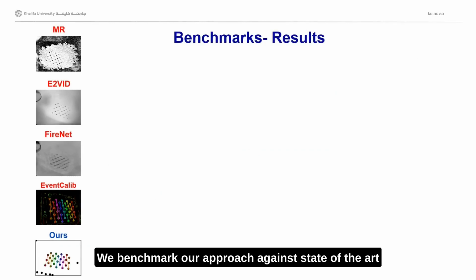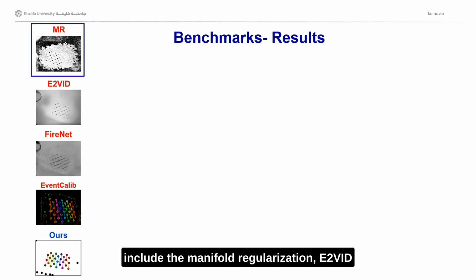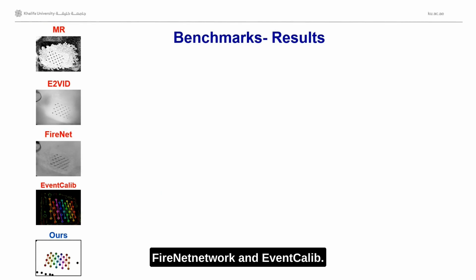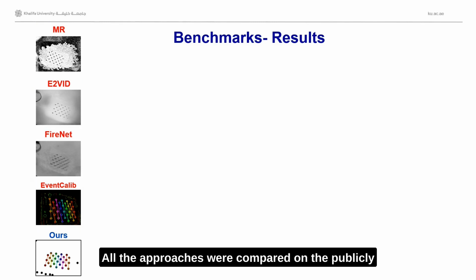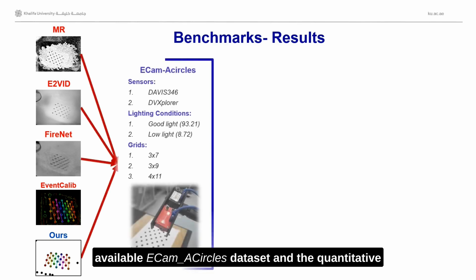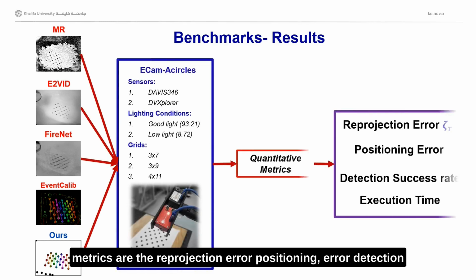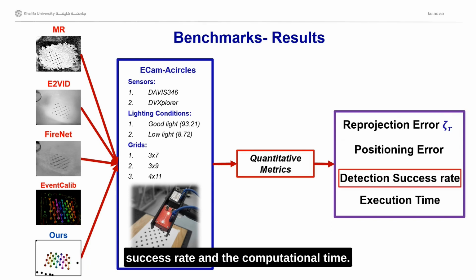We benchmark our approach against state-of-the-art methods for calibrating event cameras, which include the manifold regularization, E2-vid network, FireNet network, and Event-Calib. All the approaches were compared on the publicly available E-Cam asymmetric circles dataset, and the quantitative metrics are the reprojection error, positioning error, detection success rate, and the computational time.